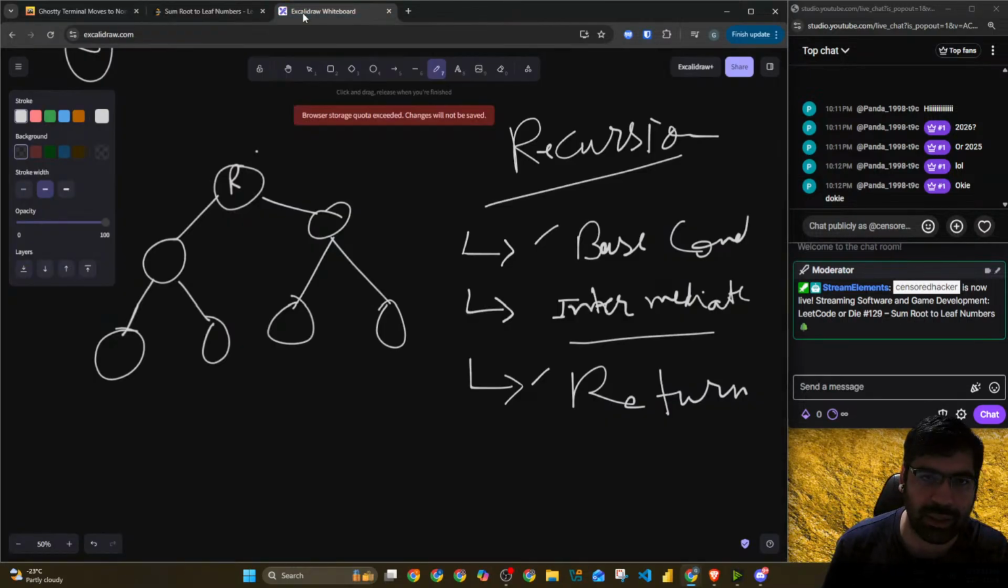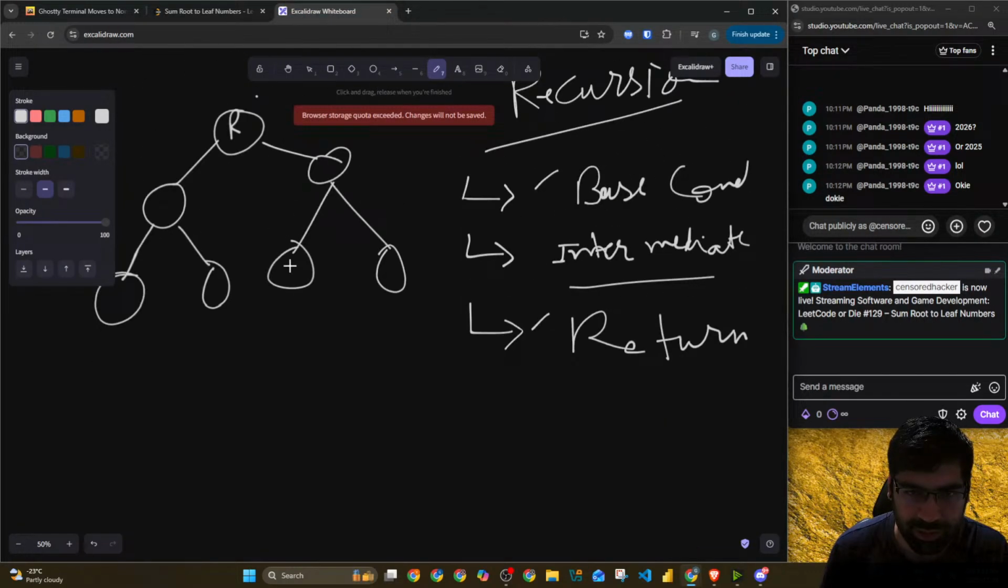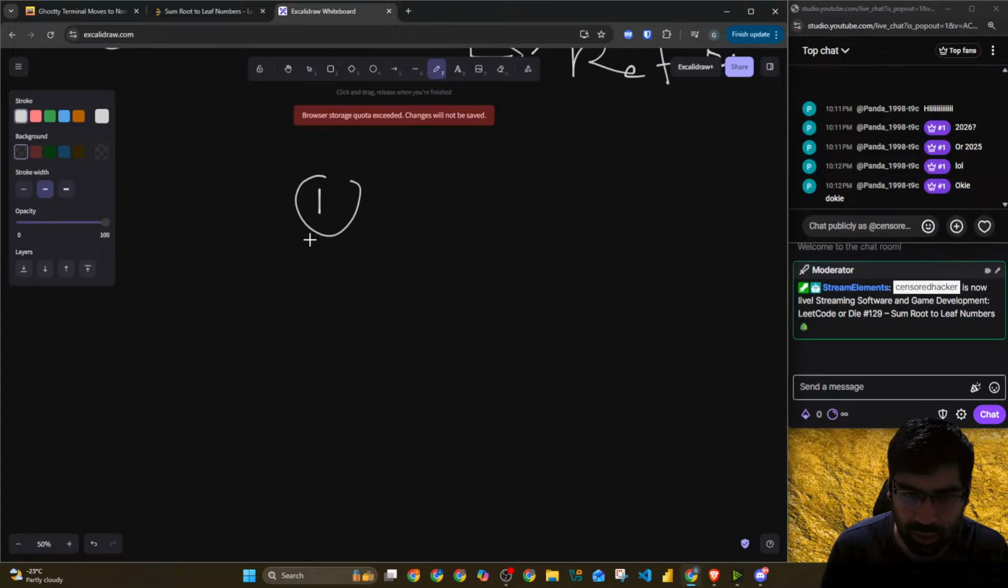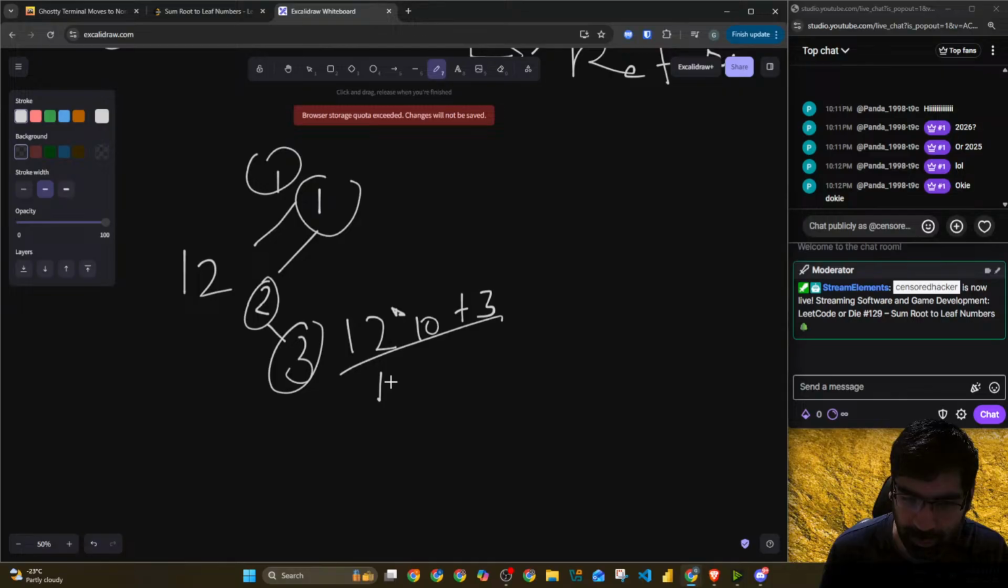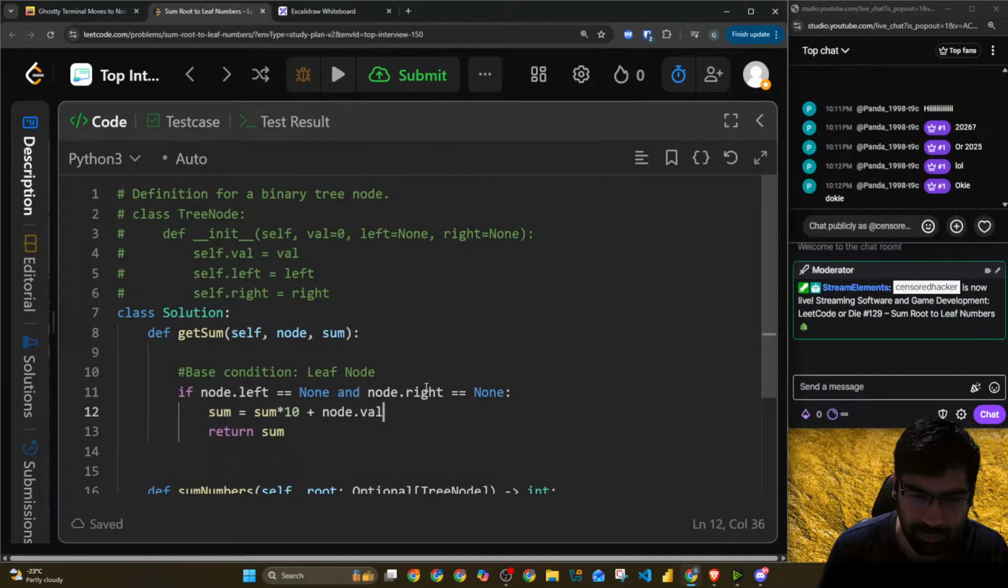Because how it is working is, if it is the 1 2 3 case, I start with 1, it becomes 1 2 here. It will become 1 2 times 10 plus 3. So it will become 123 here, right? That's the thing. And then we'll return the sum.